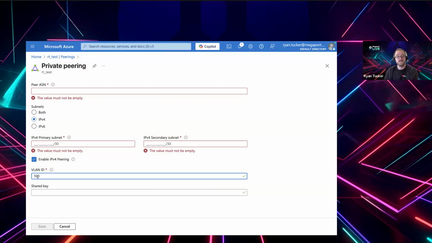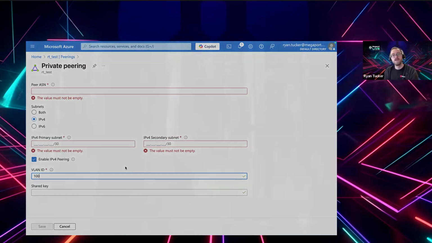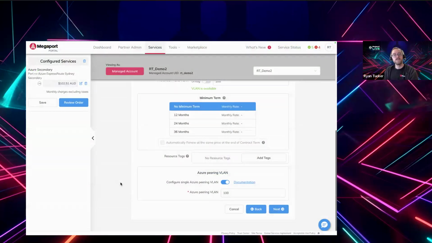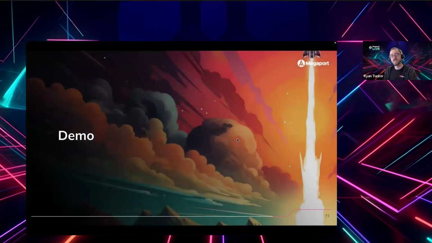As I said, the simplest way is if you just use the same number for all three, assuming you're just using one peering type, so either private or Microsoft. But if you do need to, you can reconfigure these however you need to. All right. So that's really the end of the main content.